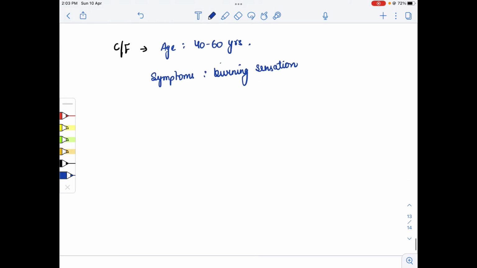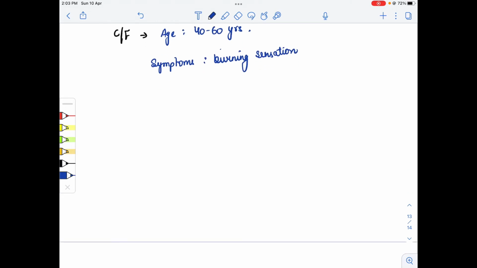Burning sensation will be there. And in the skin features, we can also see the flaccid bullae. Flaccid bullae means when we touch them, they rupture spontaneously. So that's why the skin features have flaccid bullae.